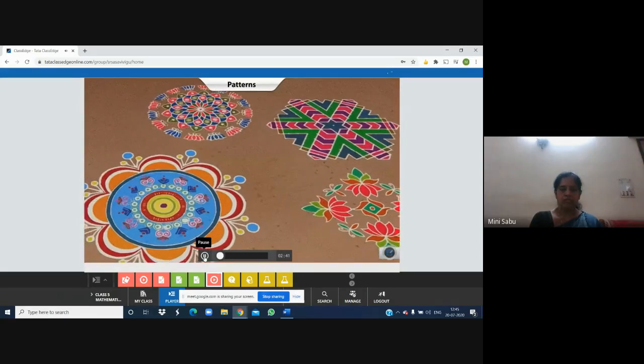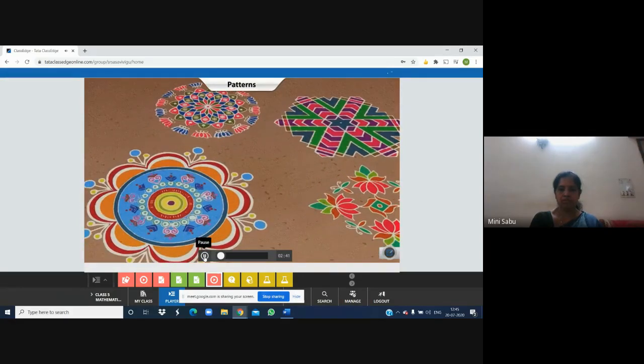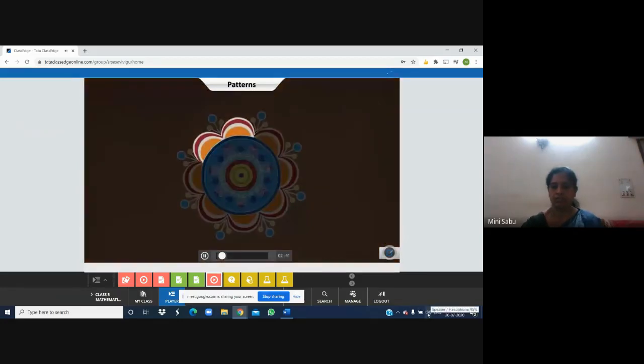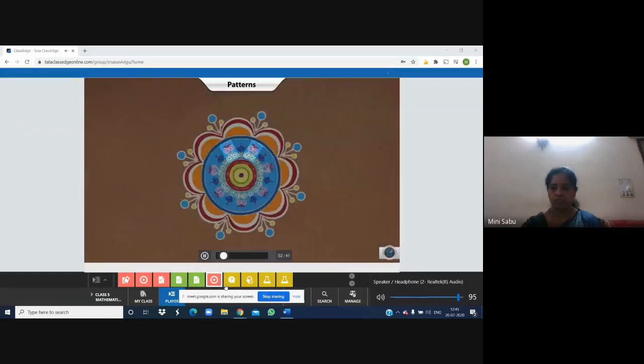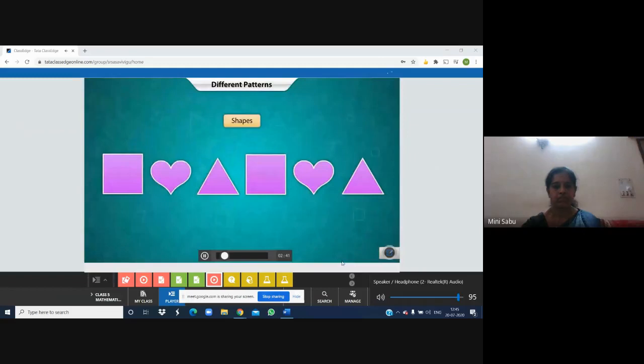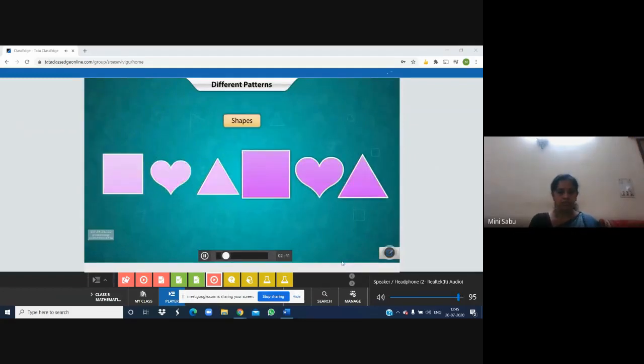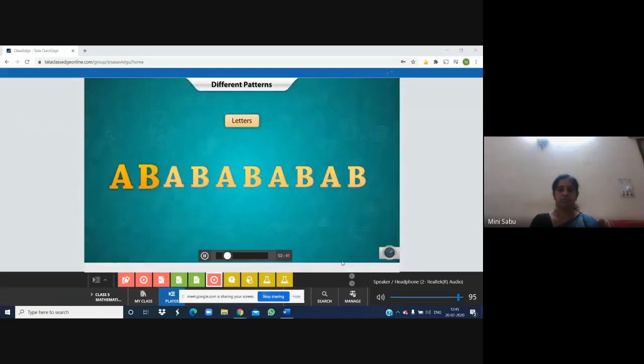Look at these beautiful Rangoli patterns. What do you notice about how they are formed? Why are they called patterns? A pattern is a series of shapes. Letters.